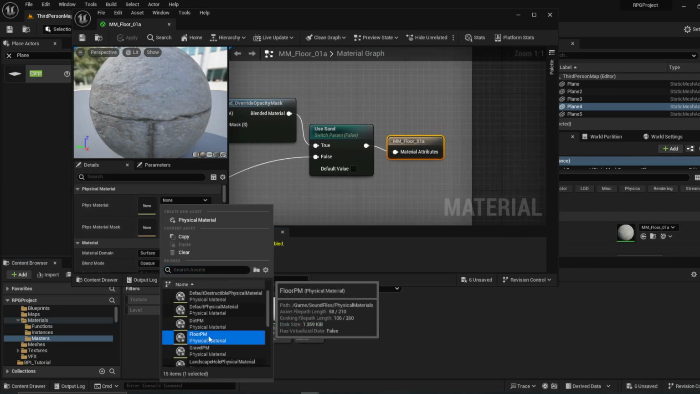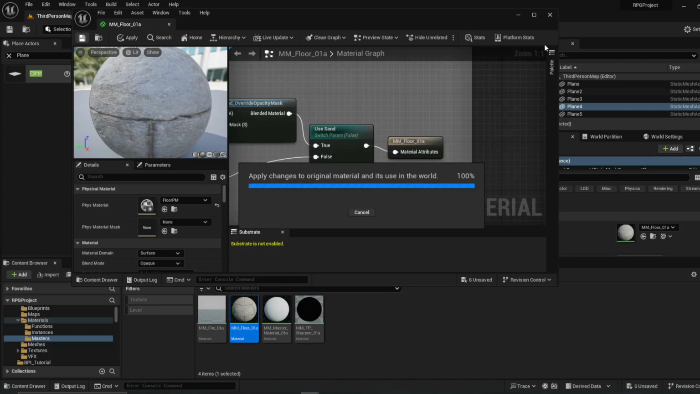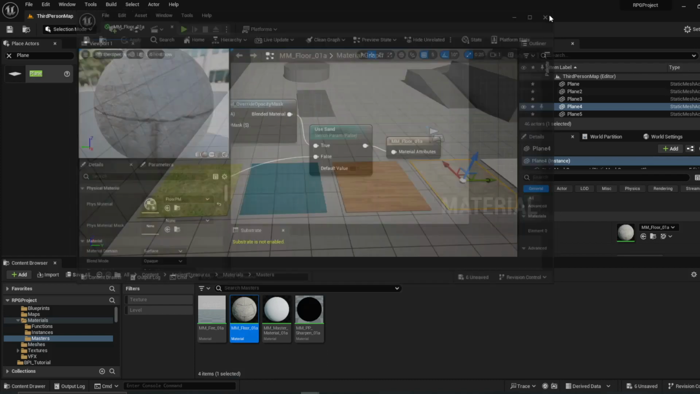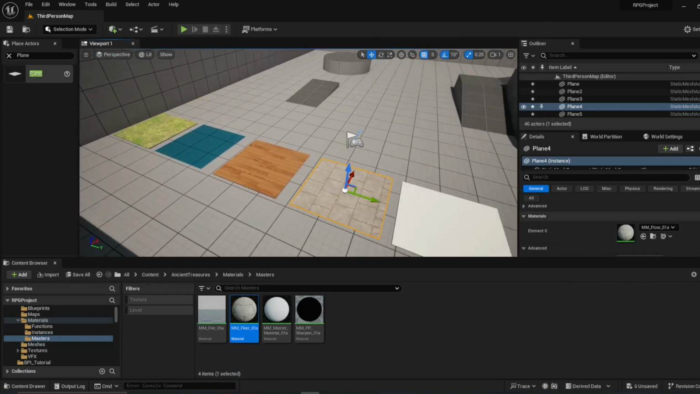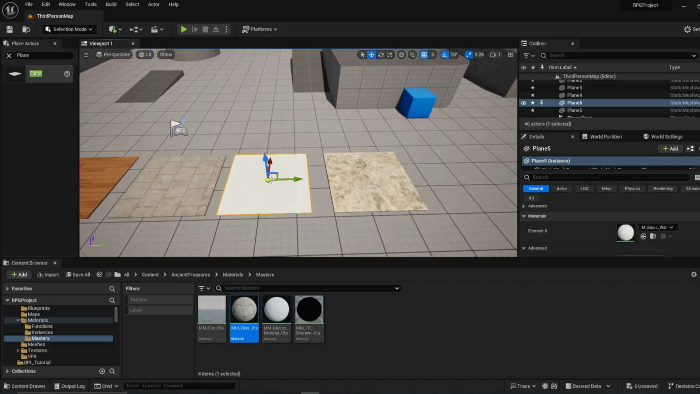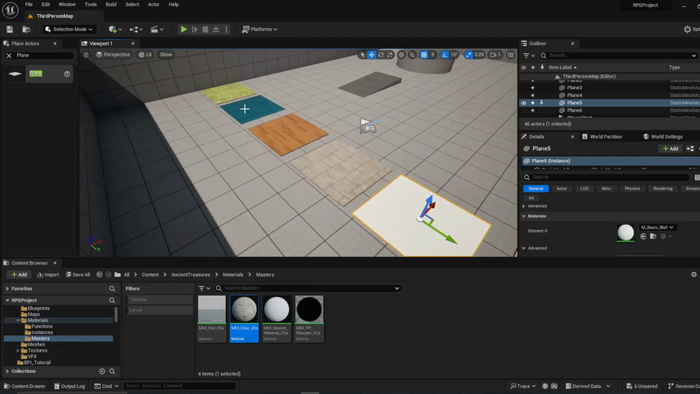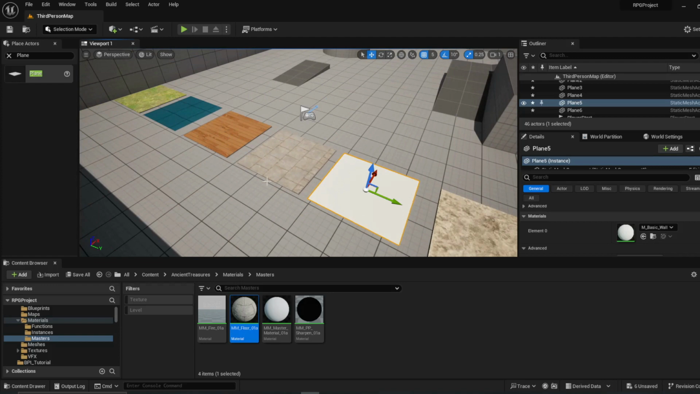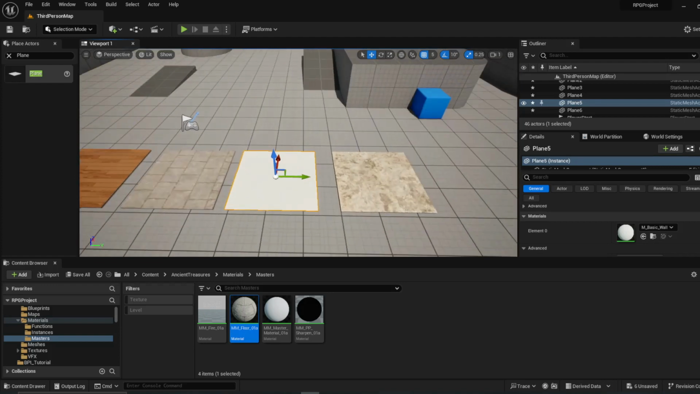Physical material, floor, save. Wait. Typically, you would want to do this with material instances. It's not a good practice to use straight materials on objects. Material instances just load better, they're easier to manipulate, and if you make any changes, they save a lot quicker without having to reload the actual material.